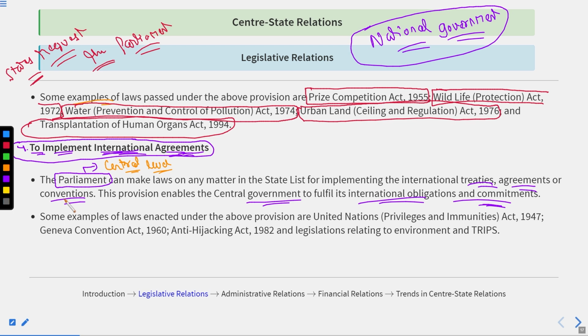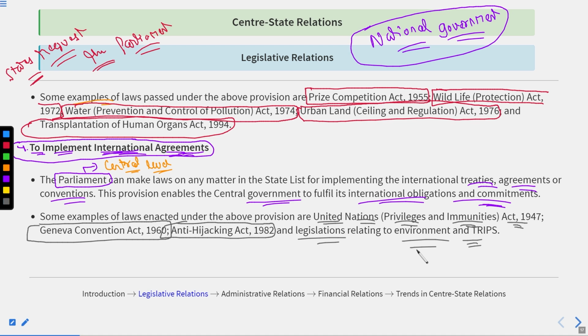All right. Some examples of laws enacted under the above provisions are the United Nations Privileges and Immunities Act 1947, Geneva Convention Act 1960, Anti-Hijacking Act 1982, and the legislations relating to the environment and TRIPS.